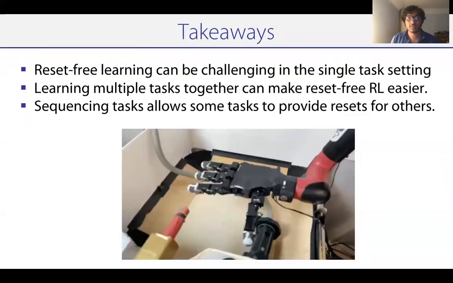So the key takeaways from this work is that reset-free reinforcement learning can be quite challenging in the single task setting. Learning multiple different tasks together can, however, make this problem a lot easier because some tasks can provide resets for others. By doing this type of paradigm, we're able to learn complex dexterous manipulation behaviors with minimal amounts of human involvement and really scale up autonomous learning far beyond what was previously possible.